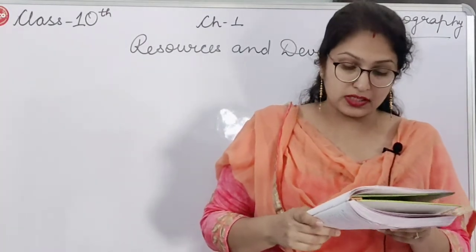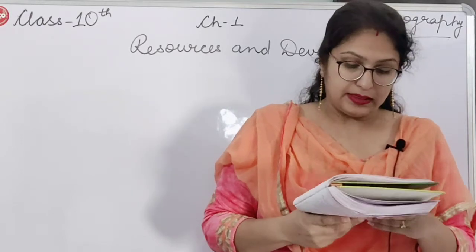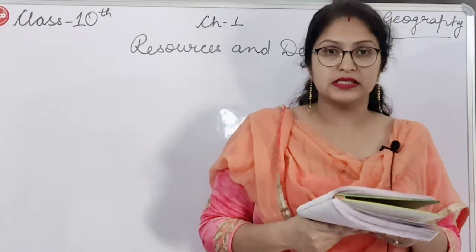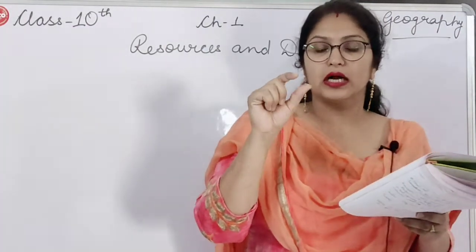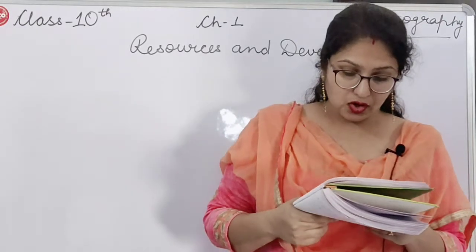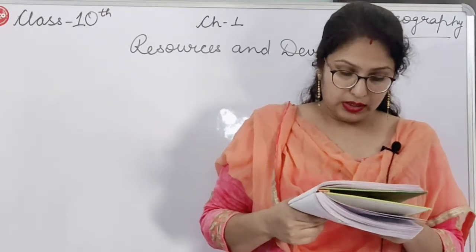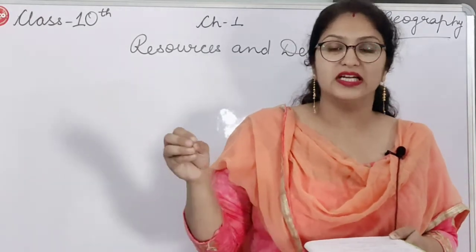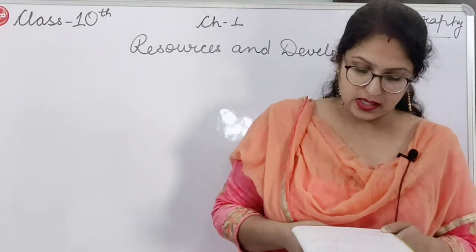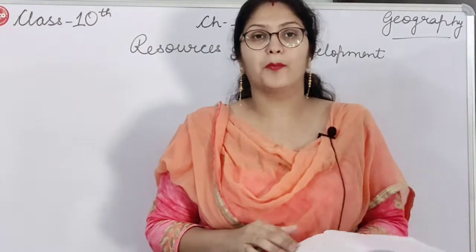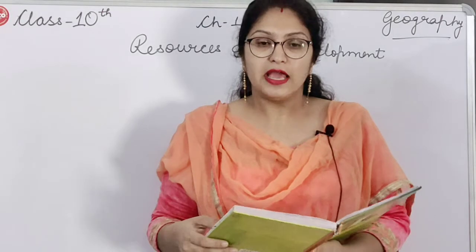Location of this soil is the northwestern part. Then presence of kankar nodules. In this type of soil you can see kankar nodules, that are made of soil. This soil can't hold the water. Is it cultivable? Can we do cultivation on this type of soil? Yes, but with proper irrigation and manure. Means we need proper manure, fertilizers, everything.